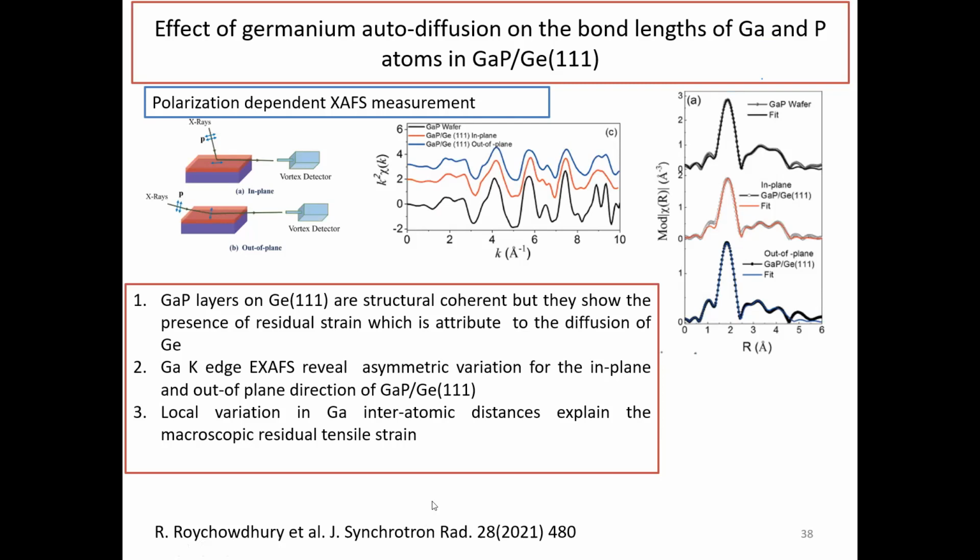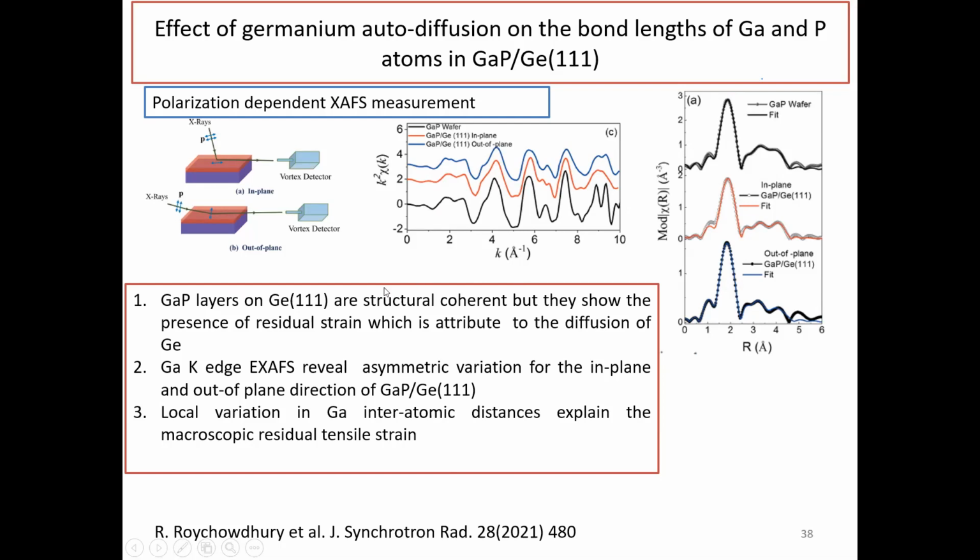So in one case we have the electric vector parallel to the bond, and in the other case perpendicular to the bond, and that may give a modification in the signal. So these are the EXAFS oscillations plotted for the gallium phosphide wafer, and the other two are for in plane and out of plane, and this is the radial distribution function for these samples.